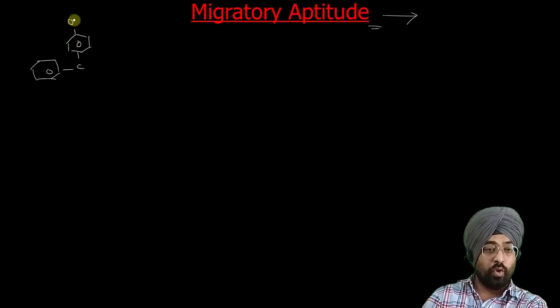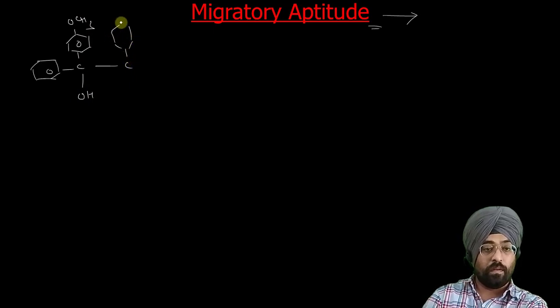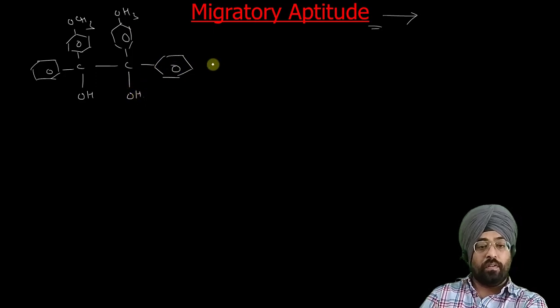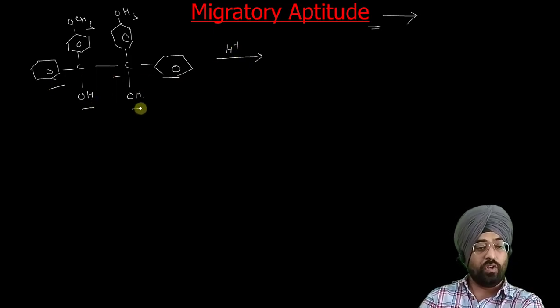So if we have this phenyl C, this OCH3, OH, OCH3, OH. Now let us see which product will be formed. First step is protonation. Now both are the same, so either here or here, both are the same, so any of these OH groups can be protonated.